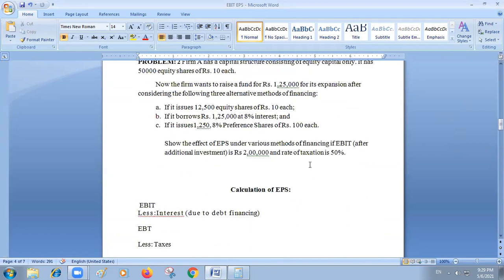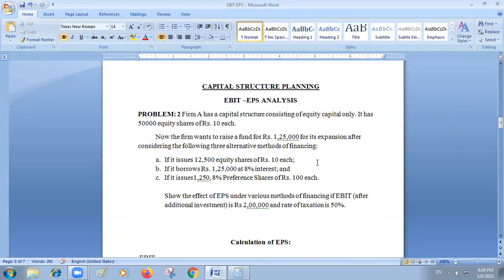Again, I will read the problem. I will quickly go through the solution. Firm A has a capital structure consisting of equity capital only. It has 50,000 equity shares of 10 rupees each. Now the firm wants to raise 1,25,000 additional funds, and it is considering these three options. In option A, 12,500 equity shares at 10 each.